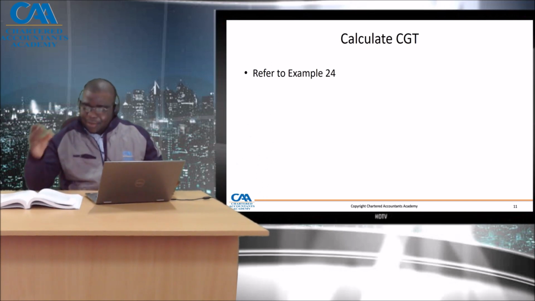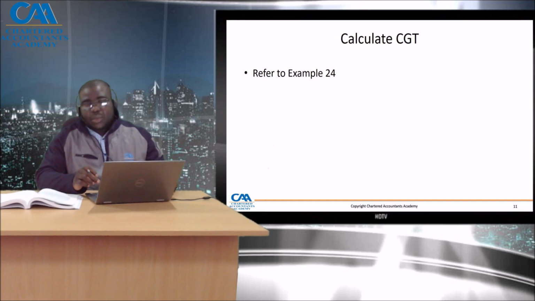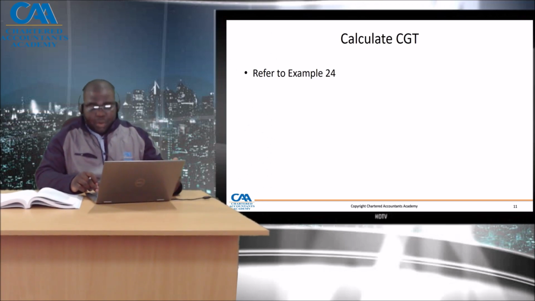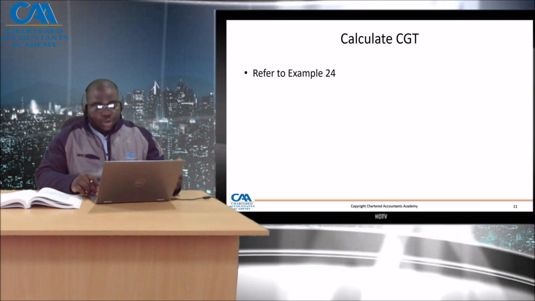So we have that half. That's the only assets or specified assets that are going to affect our current tax on capital gains. If there's any question, it would be appropriate to bring it to class, meet your tutor, or ask your friends.